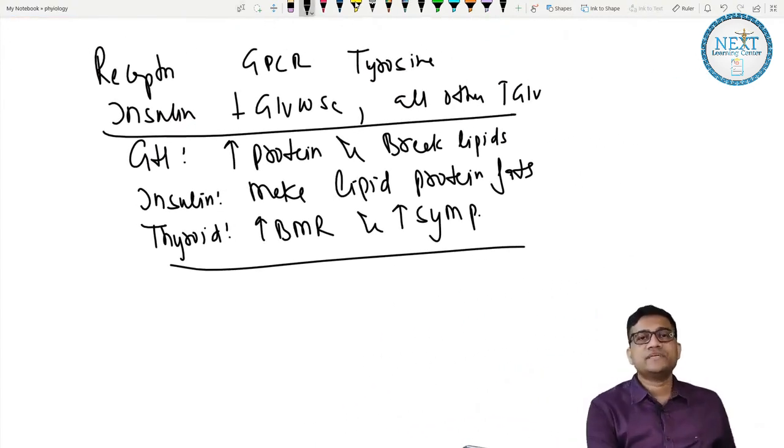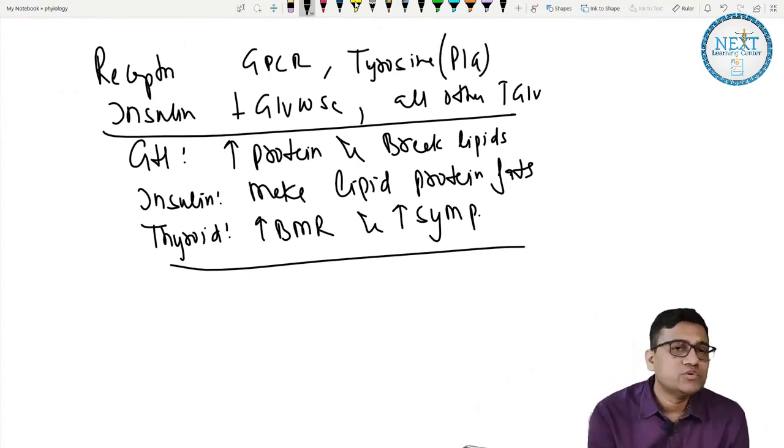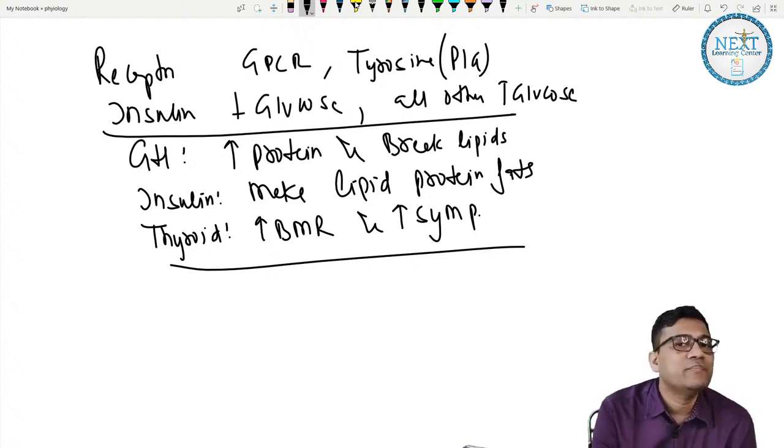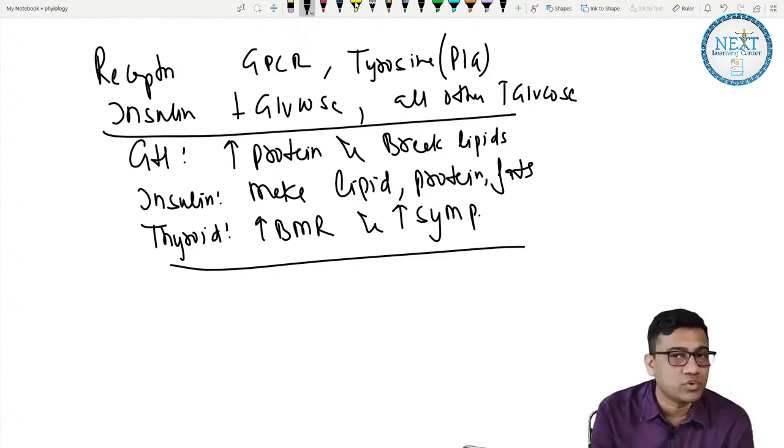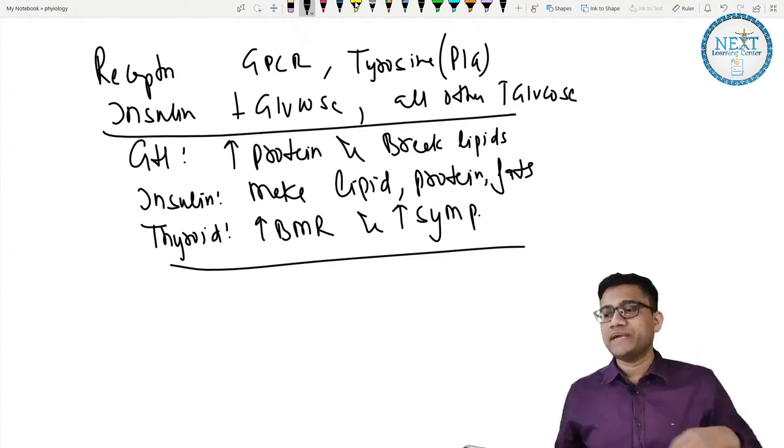Okay, so receptors, there are two types, either GPCR or tyrosine kinase. Rest all are GPCR. Okay, insulin decreases the glucose, all others increase the glucose level. Okay, then growth hormone increases the protein that causes growth, and lipids will be broken down. Okay, insulin makes lipid and protein for future use. Okay, and thyroid increases the BMR and increases the sympathetic. Are you clear now?